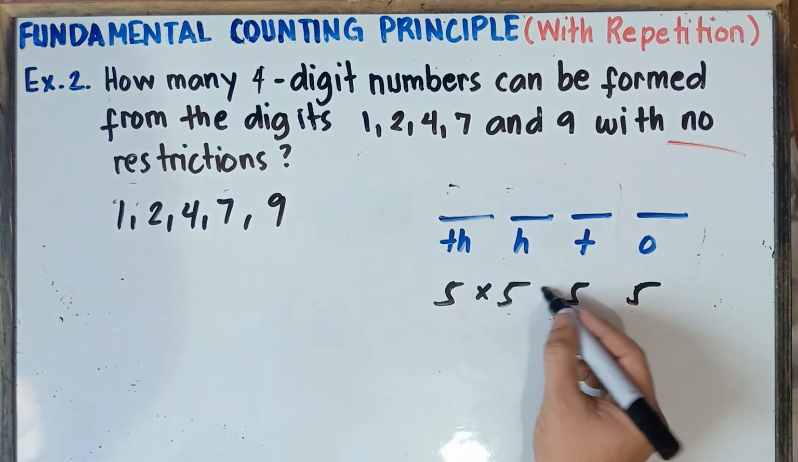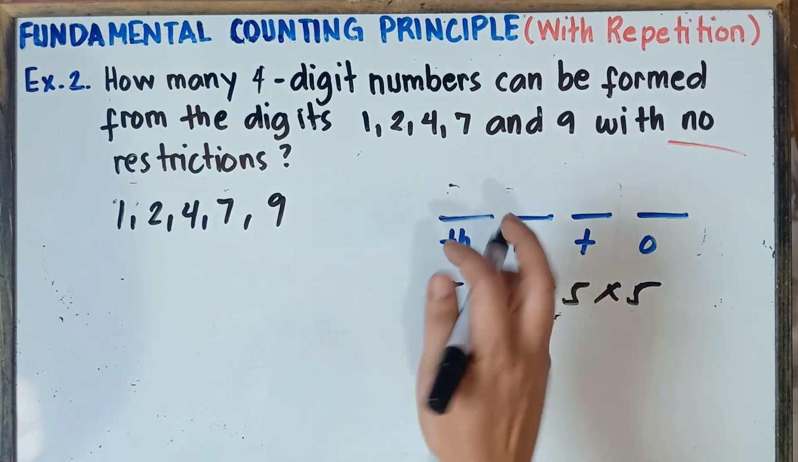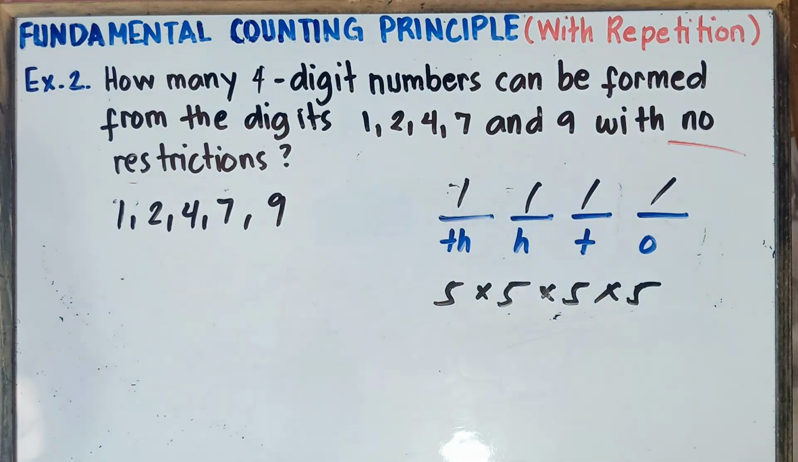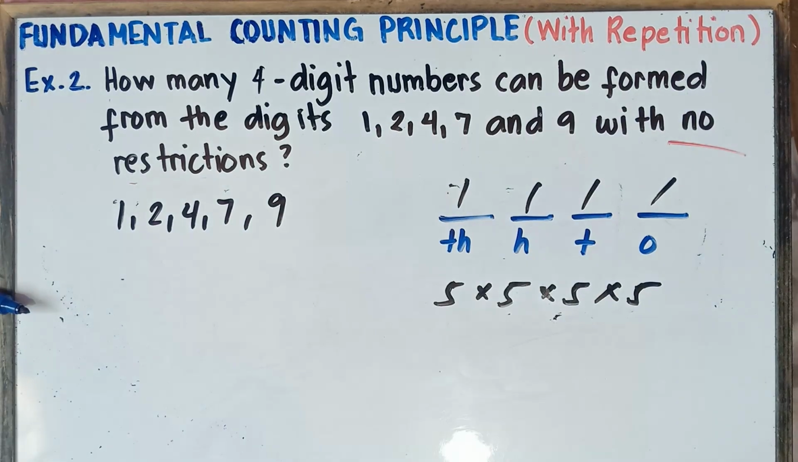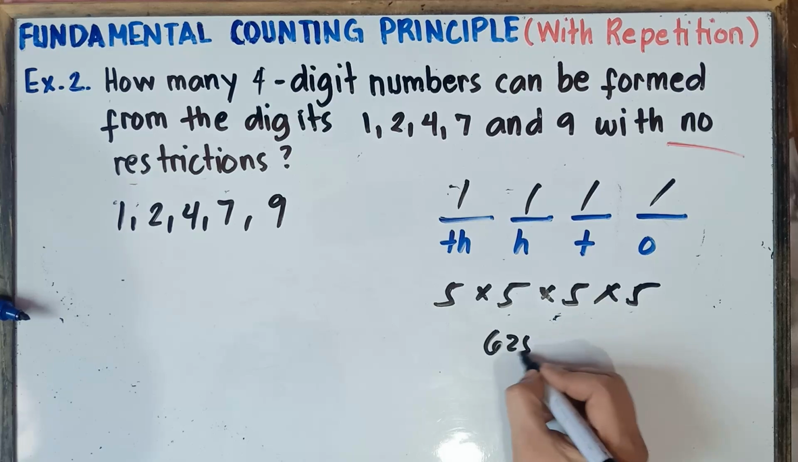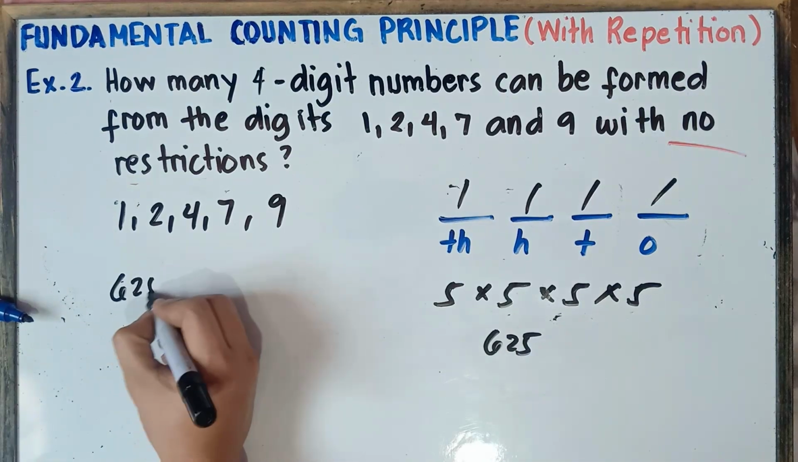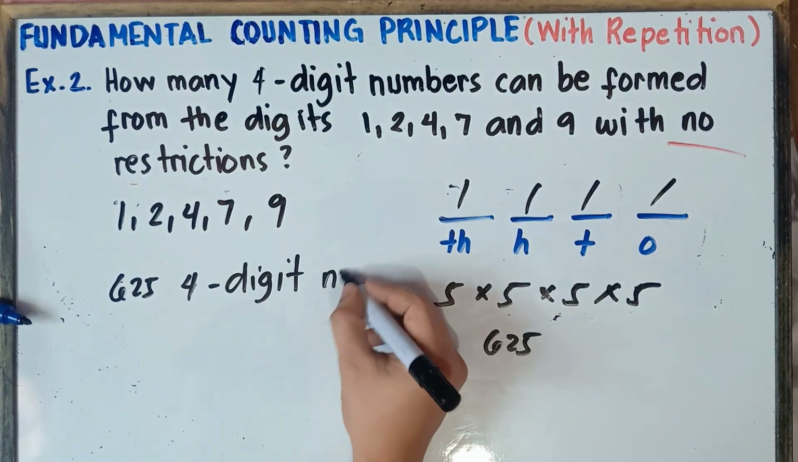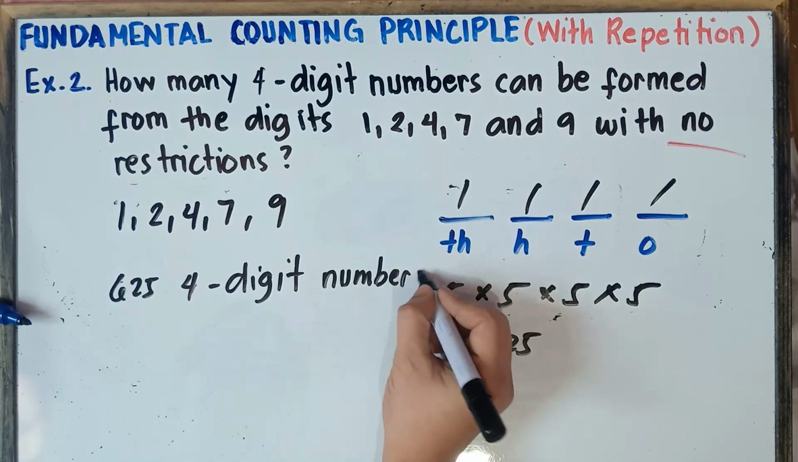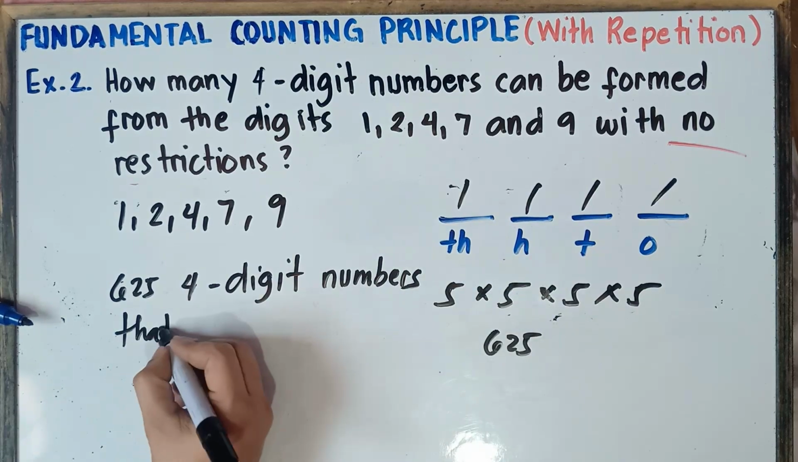And then simply multiply. For the numbers, you can select 1, 1, 1, and then 1. That's okay, class. The numbers will be repeating, because that would be with repetition, no restriction. So 5 times 5 is 25, times 5 is 125, times 5 is 625. Therefore, there will be 625 4-digit numbers that can be formed. That's it, class.